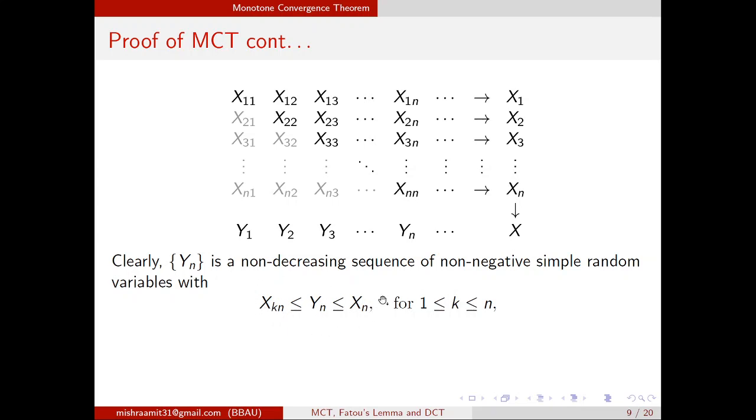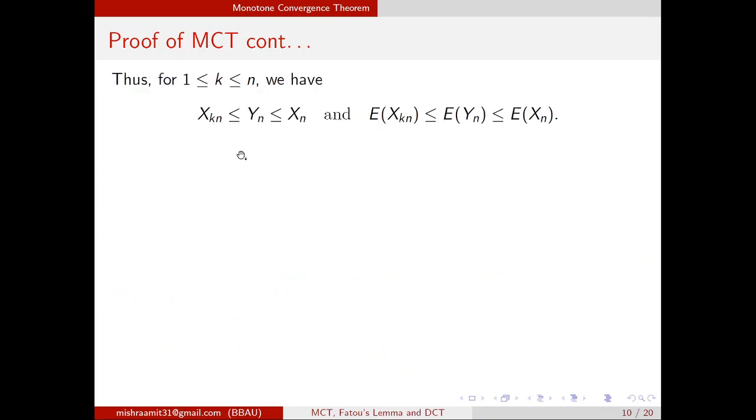And since Yn is in between these two numbers, their expectation will also follow the same inequality. So with these two inequalities, we will do something. So I write down these two inequalities once again. Now see, Xkn is a non-negative simple random variable sequence.